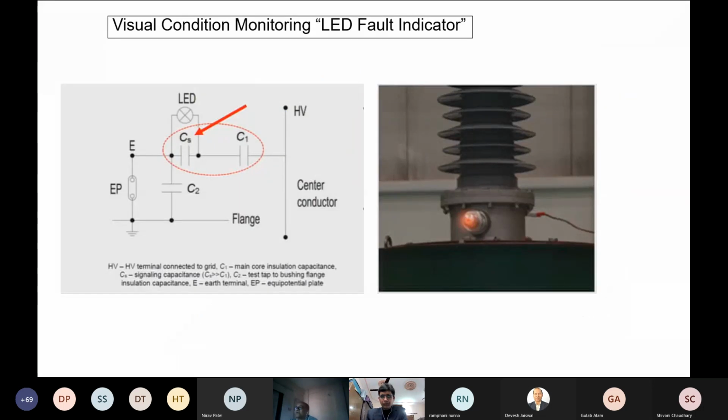This is an exciting thing which I found. An LED fault indicator has been shown to be provided in the test tap cap by one manufacturer in the Americas. When the bushing is in healthy condition, visually it shows green. But when it turns red, it indicates that the capacitance segment failure has reached an alarming level. And it is done by a simple capacitor circuit, which is shown on the left side. There is a technical paper published by the authors on this in CIGRE colloquiums in Canada.